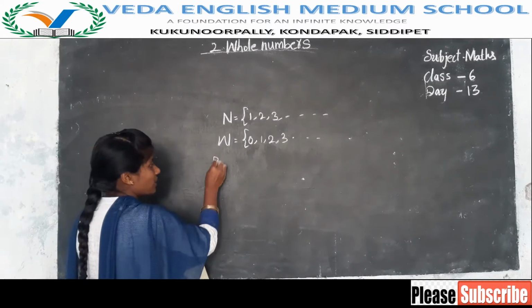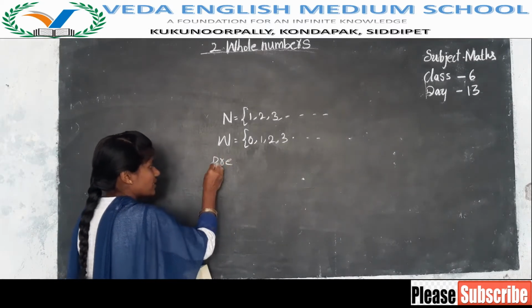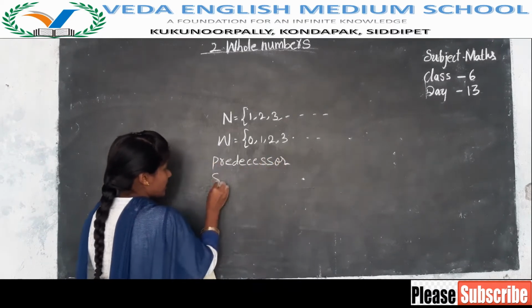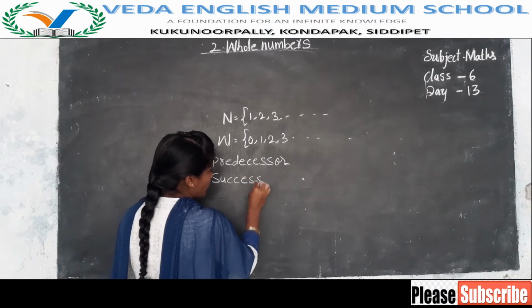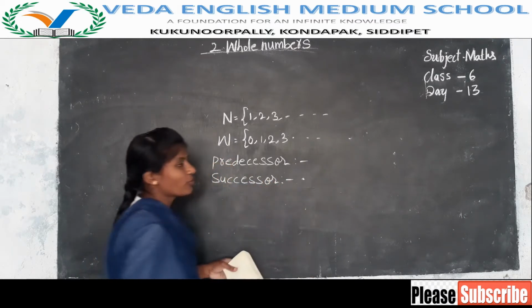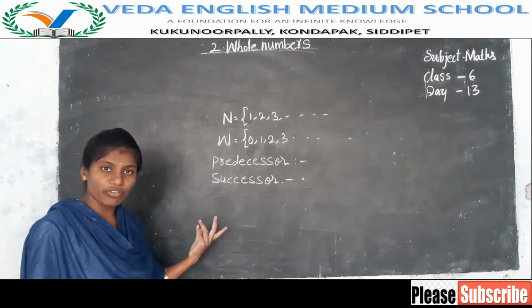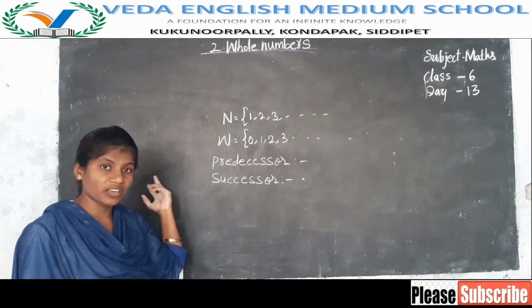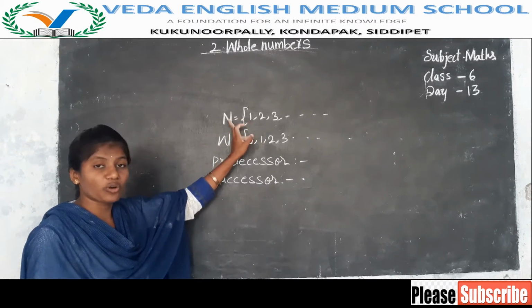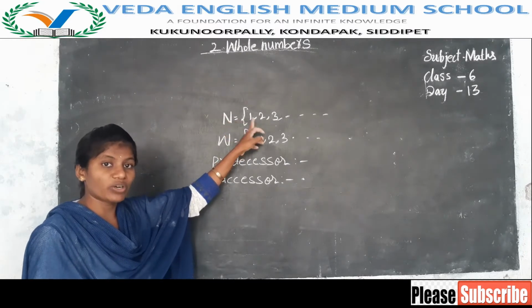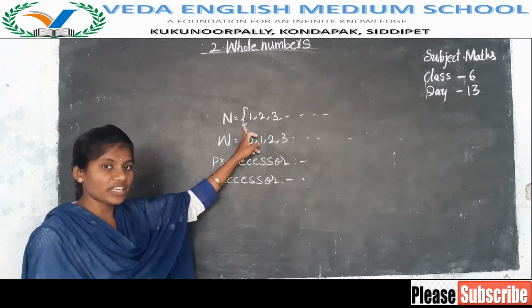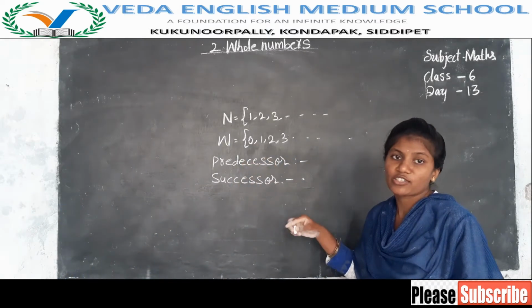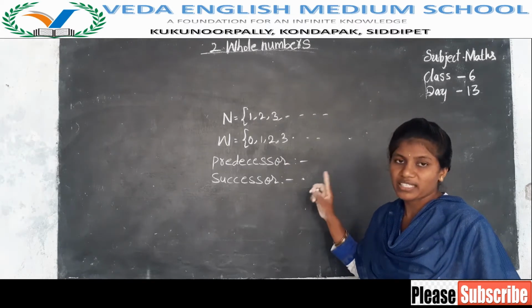Next, what is meant by predecessor and successor? The spelling of predecessor: P-R-E-D-E-C-E-S-S-O-R. Successor: S-U-C-C-E-S-S-O-R. Predecessor means the number before. In natural numbers, for one number there is no predecessor. What is that number? Yes, 1. The predecessor of 1 would be 0, but there is no 0 in natural numbers. So 1 has no predecessor. All the remaining numbers have a predecessor and a successor.